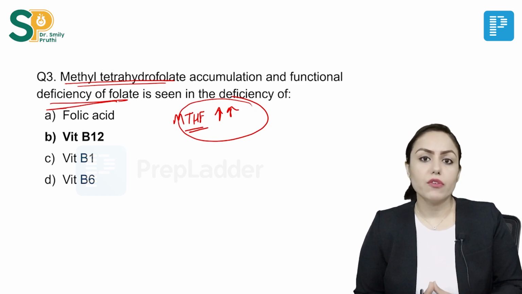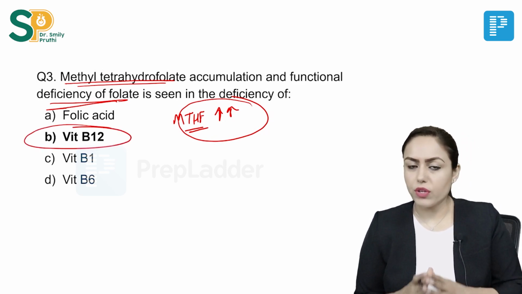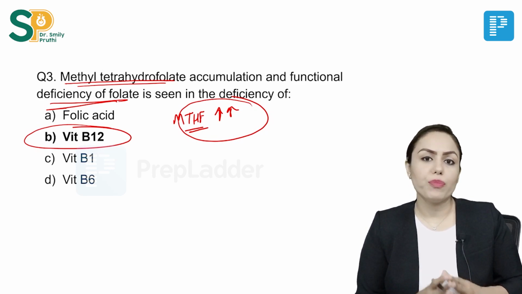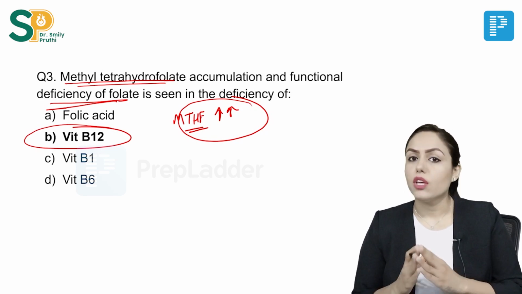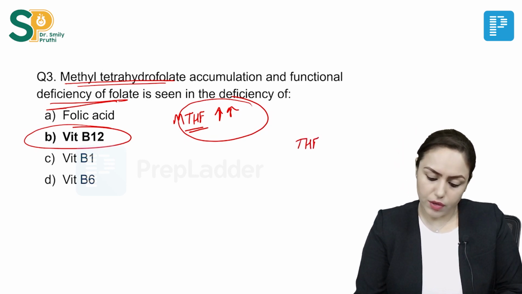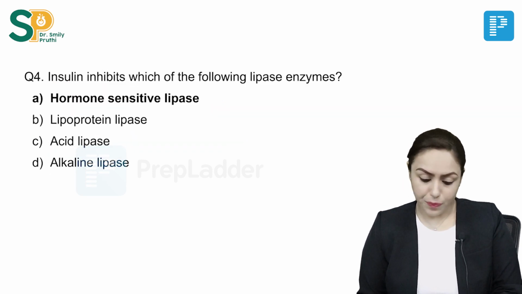This is seen in the deficiency of vitamin B12, because vitamin B12 carries out the conversion of methyl tetrahydrofolate to the functional form of folate, that is tetrahydrofolate.